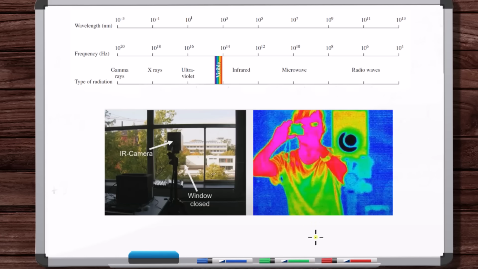Any object or any body, any solid, liquid, or gas body that's above absolute zero temperature, so above 0 Kelvin or 0 Rankine, is going to be emitting some amount of thermal radiation or infrared radiation. Again, from those electrons jumping around the orbitals. When it's cold, we obviously can't see the infrared radiation being emitted. All we can see is the visible light being reflected.